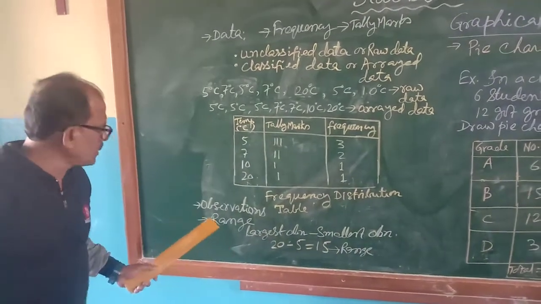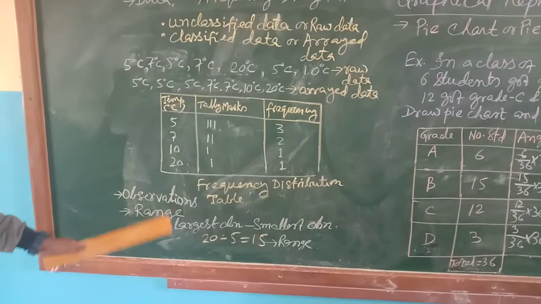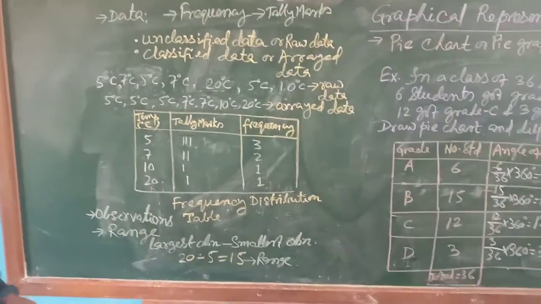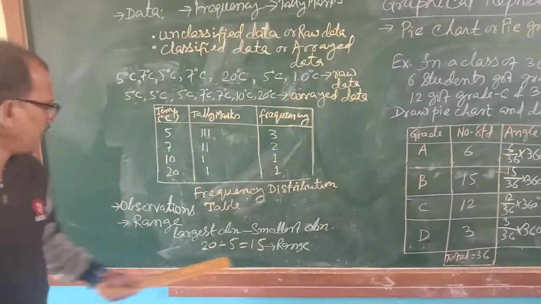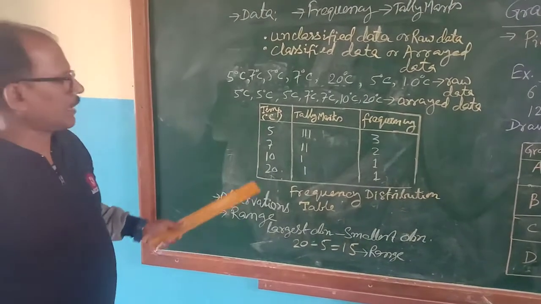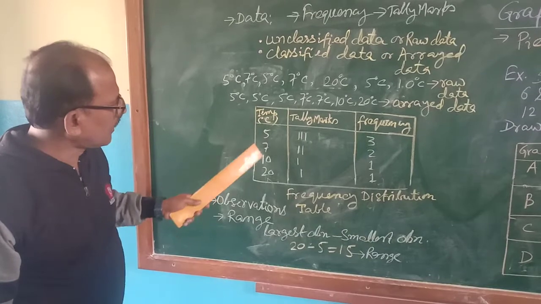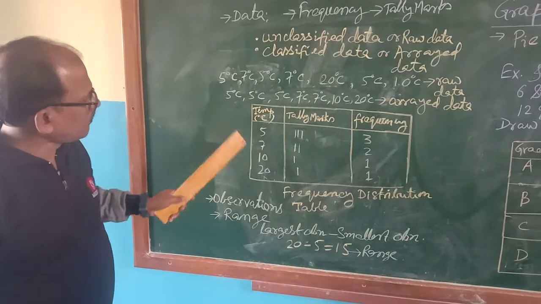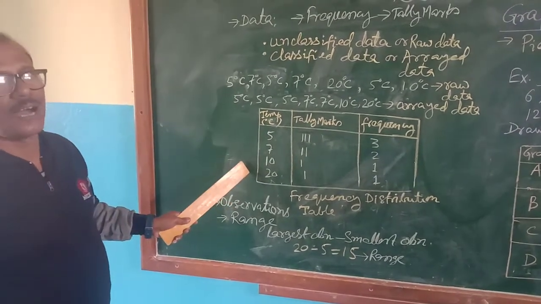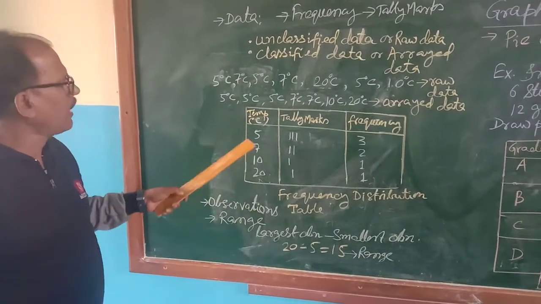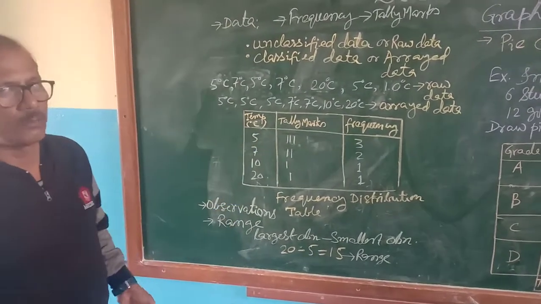Now another thing that is very important in statistics is range. What do you understand by range? In this observation, these are all called observations, these are all data, and this is called the least observation, this is called the highest observation. The highest value is called the highest observation, the least value is called the least observation, or lowest